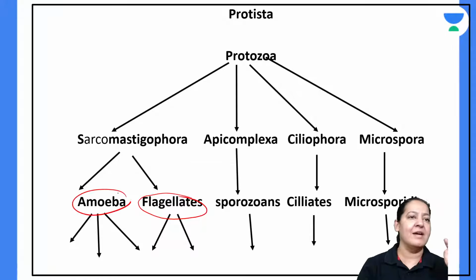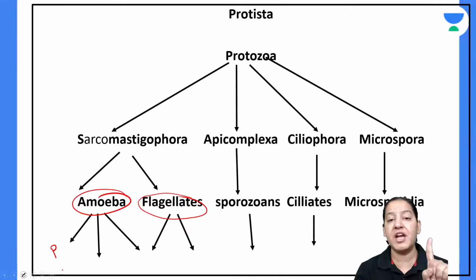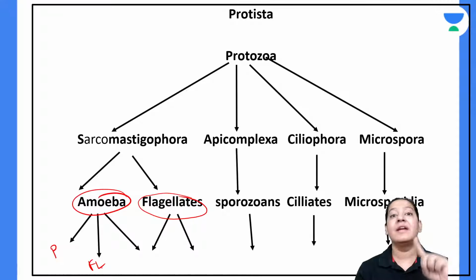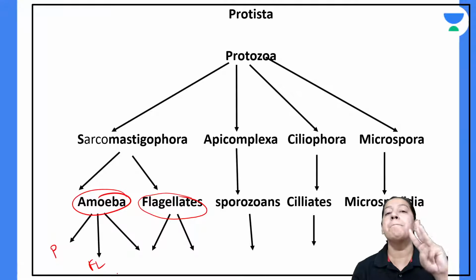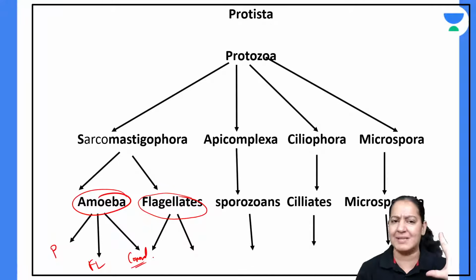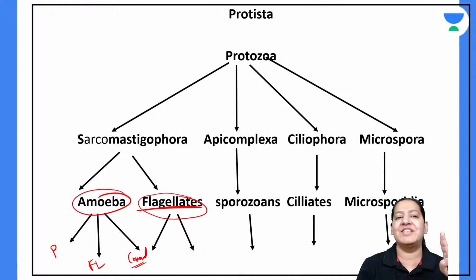Okay, amoebas are done. We divided amoebas into 3 categories. Pathogenic, only one: Entamoeba histolytica. Free living, there are 3: Naegleria fowleri, Acanthamoeba, Balamuthia mandrillaris, right? And the commensals are many. Don't learn the names, just understand these are commensals. Let me come to flagellates.